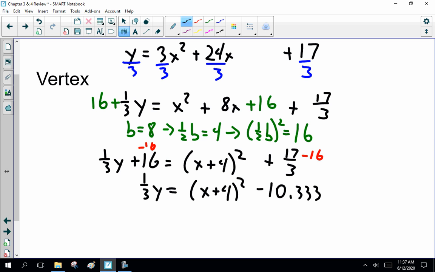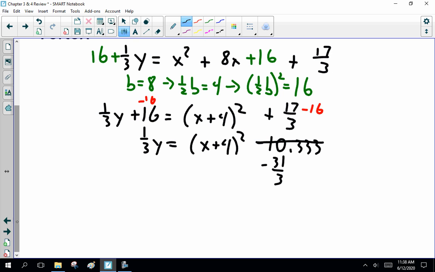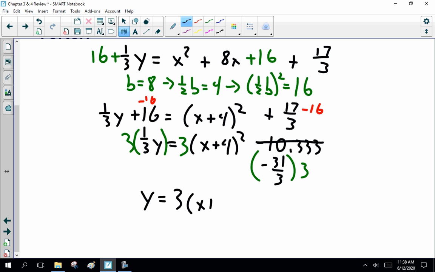Now, I encourage you to put that into a math fraction, minus 31 over 3. I'd rather you leave it as a fraction, because what's my next step? Well, I've got 1/3 y. How do I get rid of 1/3? Multiply everything by 3. So this becomes y equals 3 times x plus 4 squared minus 31.